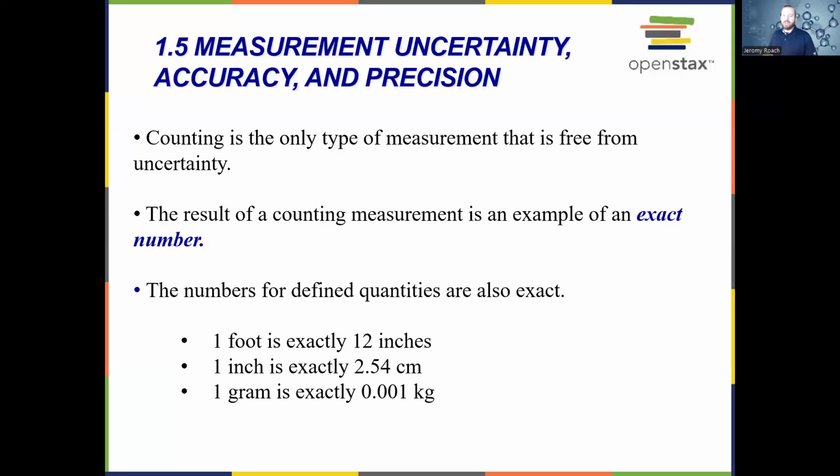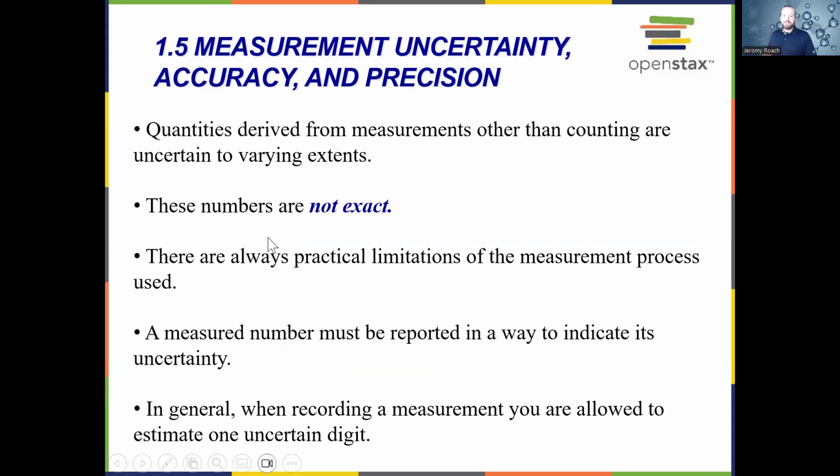So counting is the only type of measurement that's free from uncertainty. Our counting numbers, we can say that those are exact values. Those are just numbers 1, 2, 3, 4, 5. Those are all exact numbers. The numbers for certain defined quantities are also exact. So 1 foot is exactly 12 inches. An inch is exactly 2.54 centimeters. A gram is exactly 0.001 kilograms.